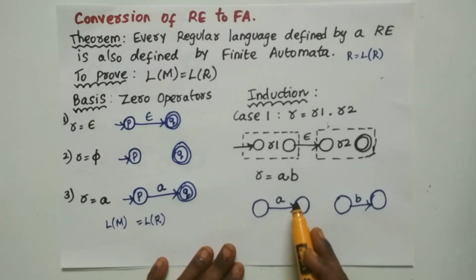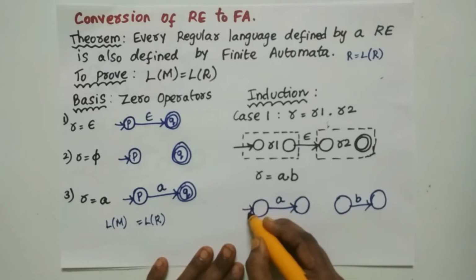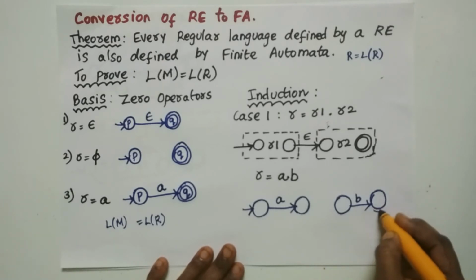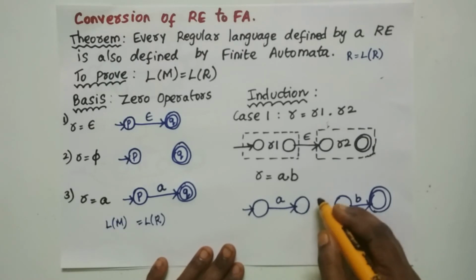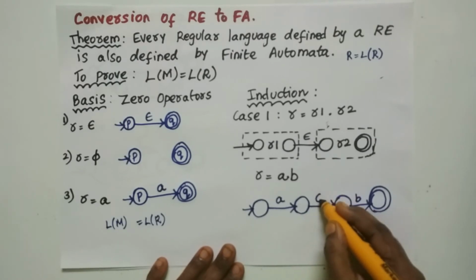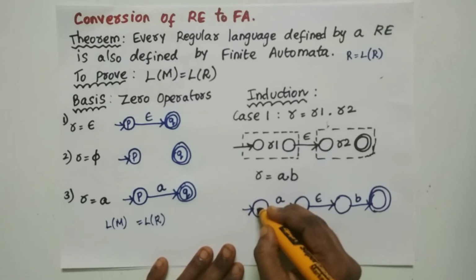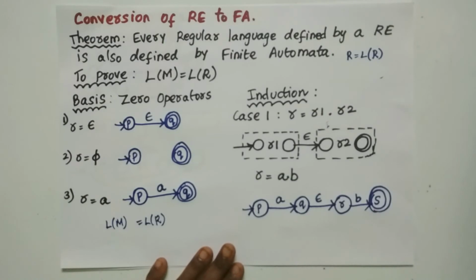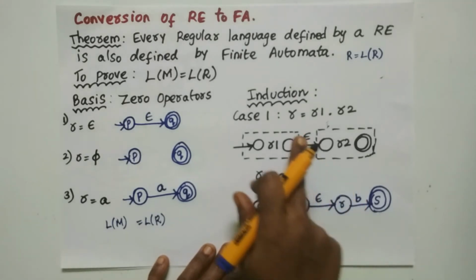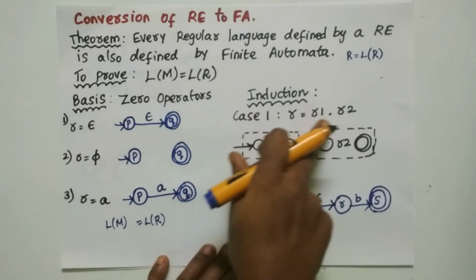Here, by using Thompson's construction theorem, the initial state of R1 is going to be the initial state of R, and the final state of R2 is going to be the final state of R. And from the final state of R1 to the initial state of R2, we are going to have an epsilon transition. And now you start marking the states as P, Q, R, S. There is no restriction for marking the states as alphabets. You can have numerical values also. You can use any alphabets for marking the states of the finite automata. So now we have seen there exists an automata for the regular expression with the concatenation operator.